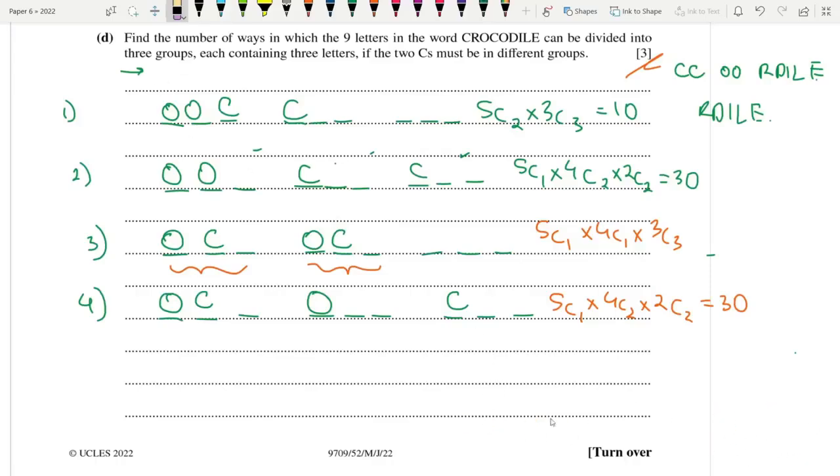So as a result, just doing this isn't enough. You need to divide your answer by 2 factorial to make a consideration for the same group over there. As a result, you end up with an answer of 30 plus 30 plus 10 plus 10, which gives you an answer of 80 in total. This is your answer. So yeah, this was very complicated. Actually, this was very complicated.